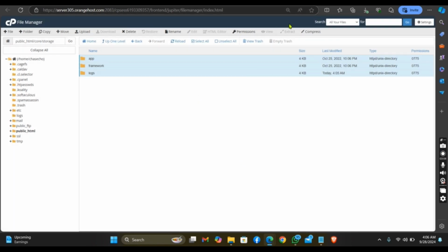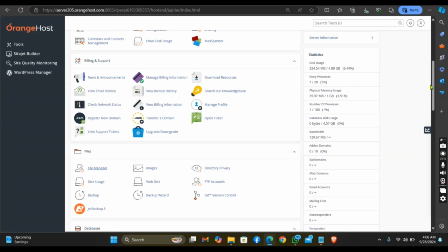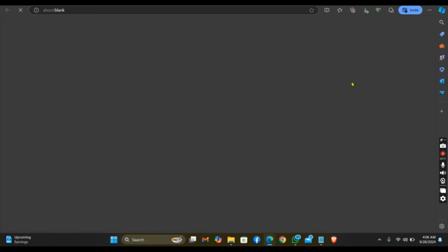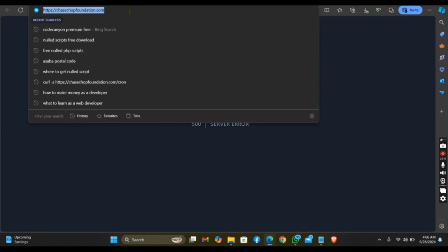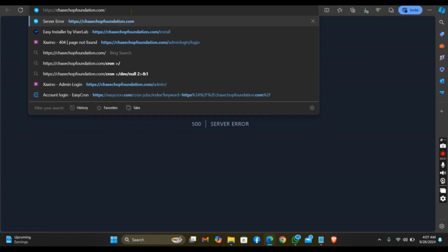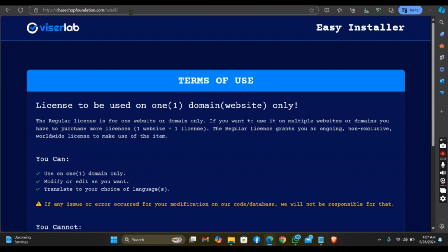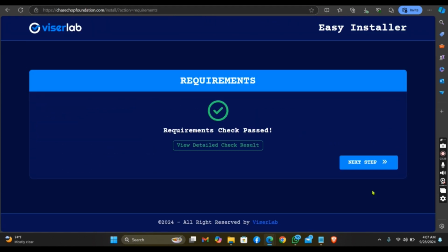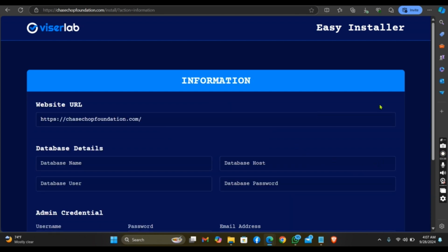So now let's go back to our website to see how it looks now. Alright, as you can see, this is requirement check passed, so it has been done. So you just click on next.